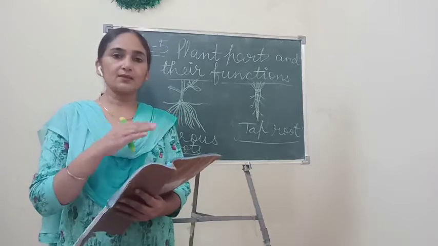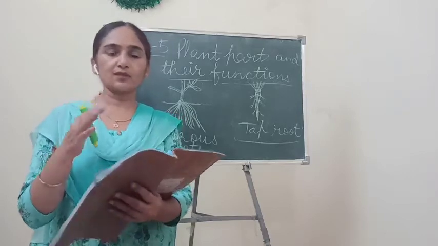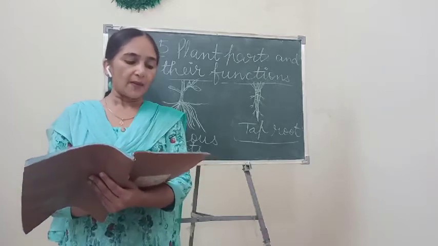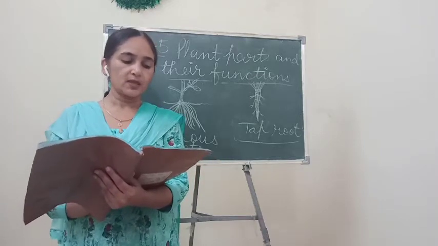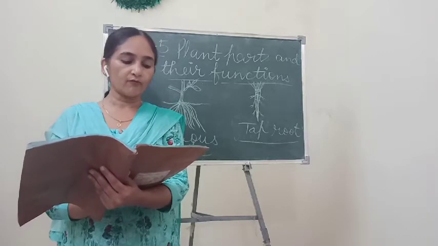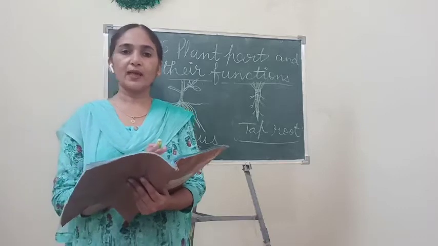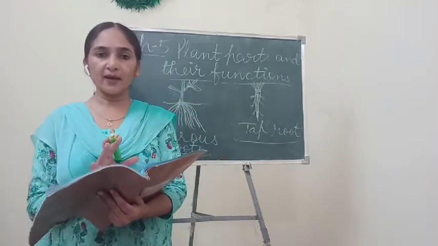So after this, aerial roots. Let's study. These are the third type of roots. What are aerial roots? Let's see. A banyan tree has roots growing from its branches. Have you seen a banyan tree anytime, children? Bargad ka ped?